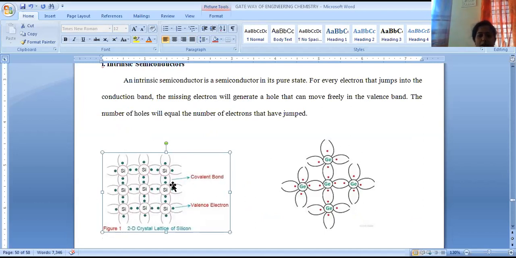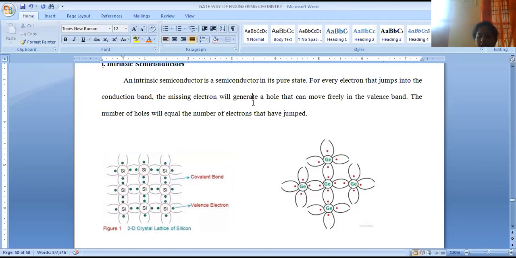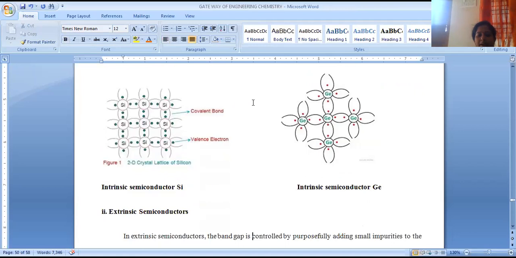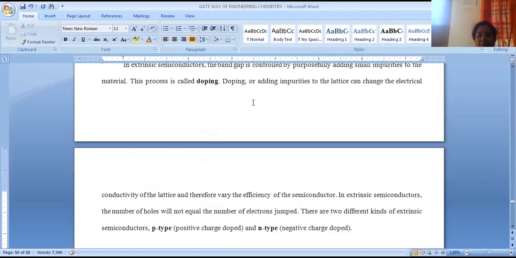Because of these covalent bonded electrons, they are able to get excited and show conduction. So conduction is possible in their pure state only. This is called intrinsic, but the extent of conduction is extremely low.